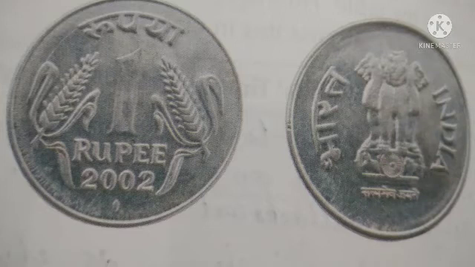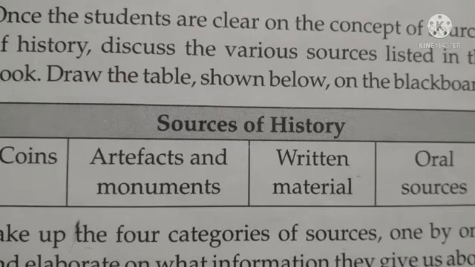First one, coins, then artifacts and monuments, then written material, then oral sources. The main sources of history are divided into 4 types.